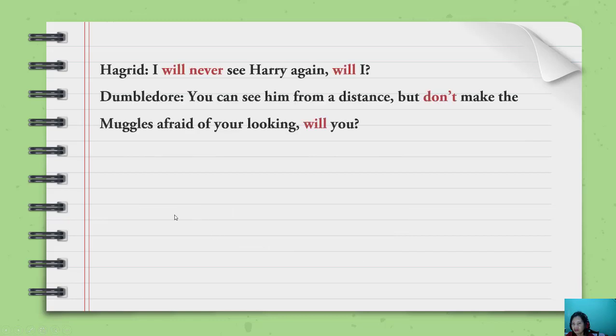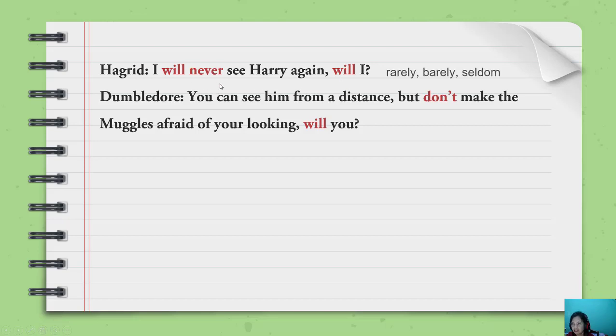I will never see Harry again, will I? This is positive. It should be negative according to the rule. But in this case, we still use positive because there is the word never.